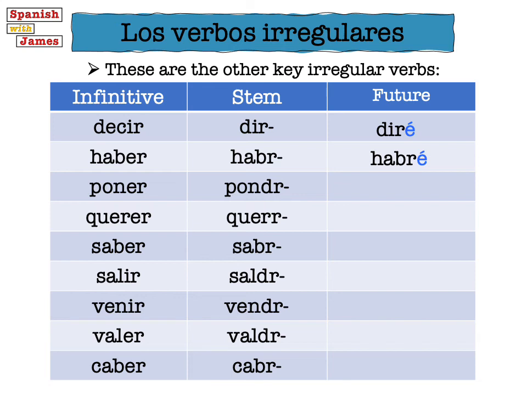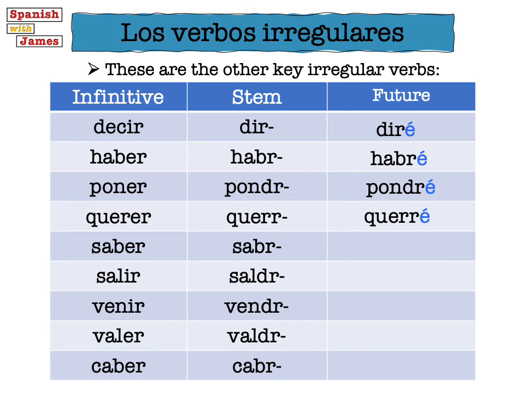Our next verb is poner, which is the verb to put. That last vowel, so the E, gets replaced with a D, and it goes to pondré. Querer, our verb to want and also to love, loses the E, and it goes to querré. Notice that when we remove the E, because the two R's are next to each other, we've got to create that rolling R sound. Querré.